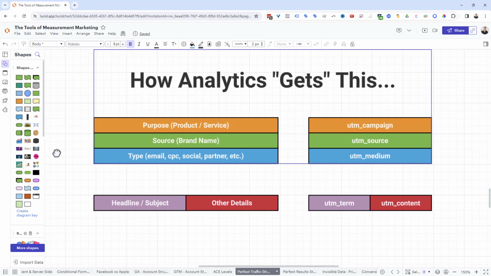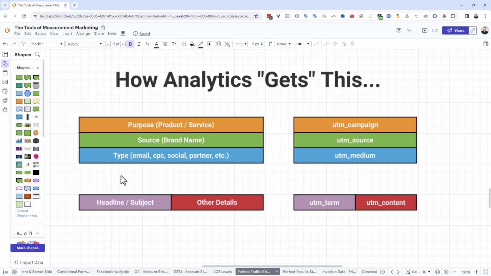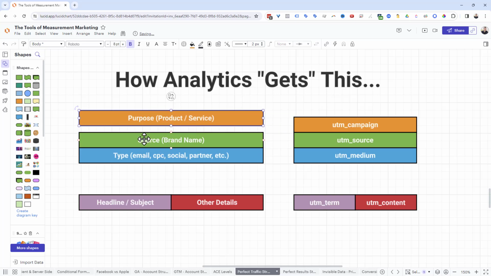Remember, when you're doing measurement and you're learning this stuff in the beginning, remember the phrase, get good enough to get going. You can always come back and make it better later. So we're going to get good enough to get going. We first need to identify what the purpose is, what the source of the traffic is, in other words, the brand name, and the type of traffic coming from that traffic source. So how do we do this in Google Analytics?